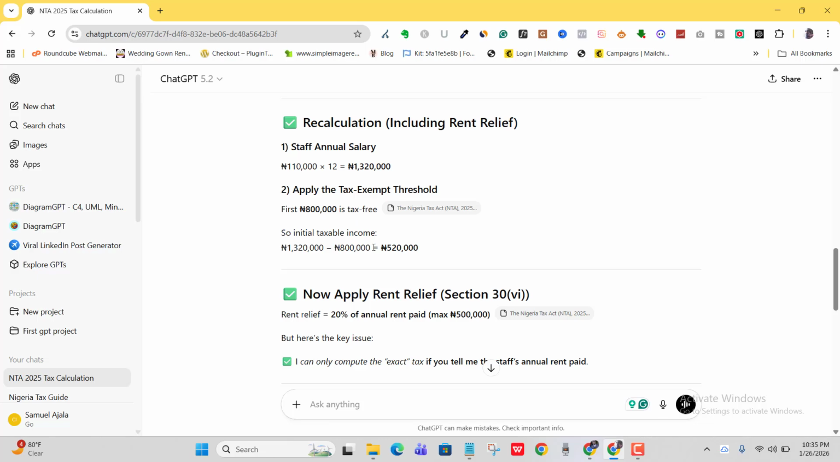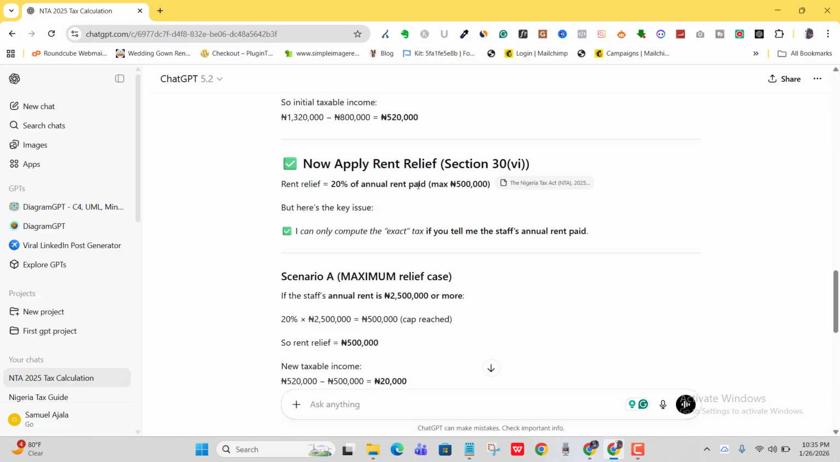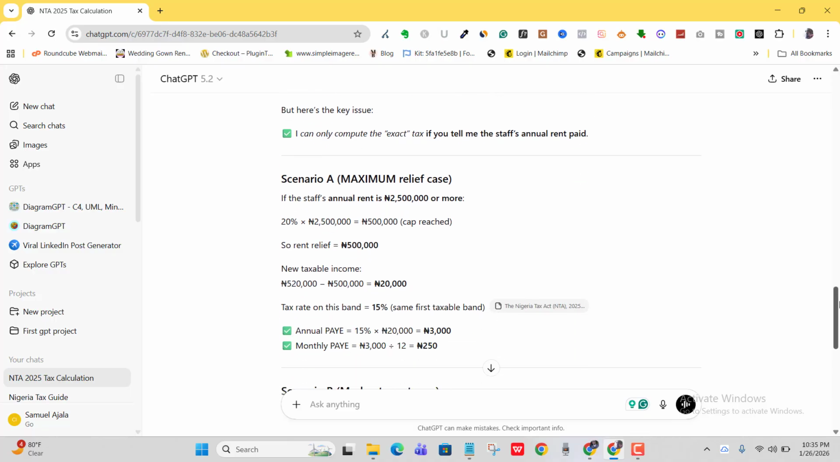So, initial taxable income, 520. Now, apply rent relief. Rent relief, 20% of annual, which is this. But here, the key issue, I can only compute the exact tax if you tell me the staff annual rent paid. Okay, so it's now giving me scenarios.